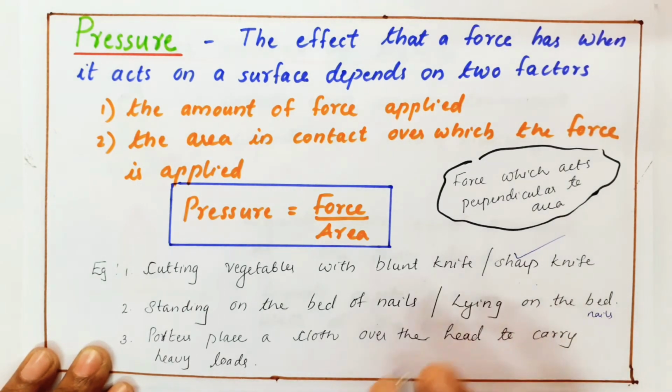But if they lie down, their weight is spread over the entire body. So the area is more, so pressure will be less, and they won't get any harm. But if they are standing, the entire weight is on the feet, so the nails will pierce the body. So we can't stand on a bed of nails, but we can lie down on a bed of iron nails.